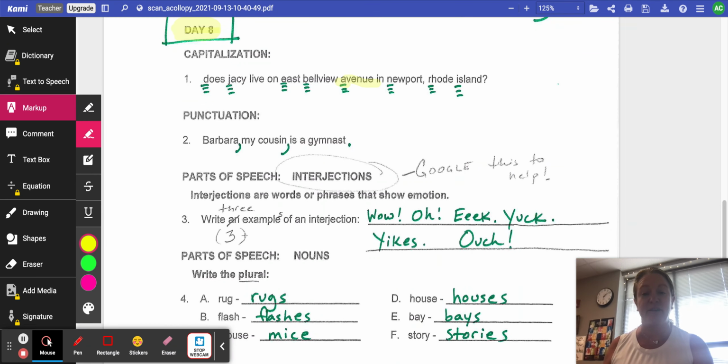Interjections, I asked you to have 3. I put several. Wow, oh, eek, yuck, yikes, ouch. Interjections show emotion or excitement.